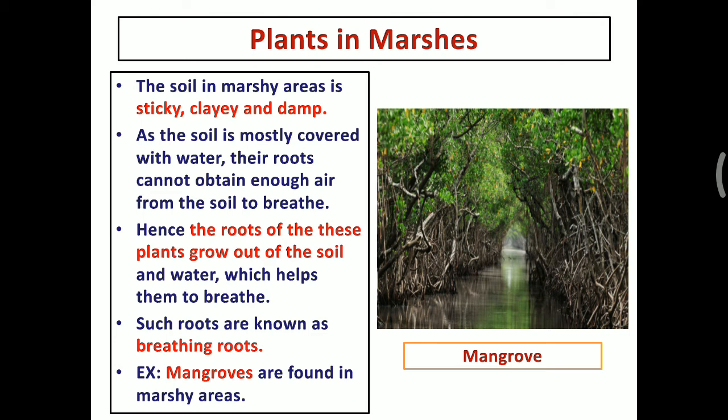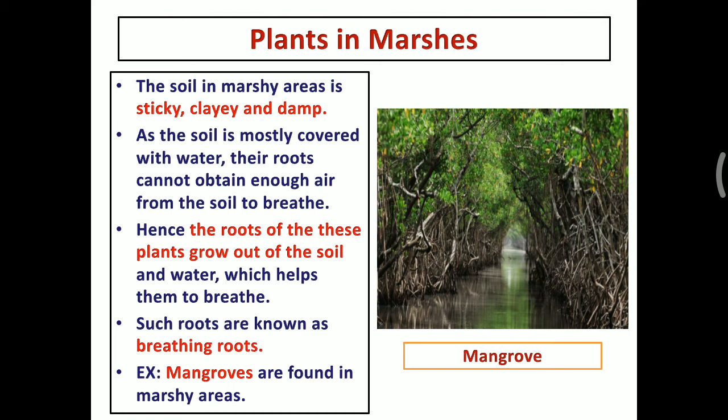Look at this image. Here, the water is everywhere. The plants grown in this water, their roots are always out of the soil. Why are the roots of these plants out of the soil? Because they cannot breathe inside the soil. So such roots are called breathing roots.